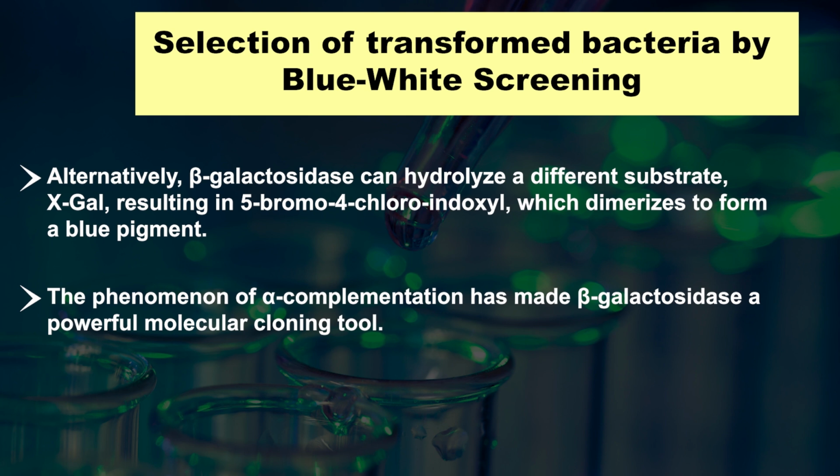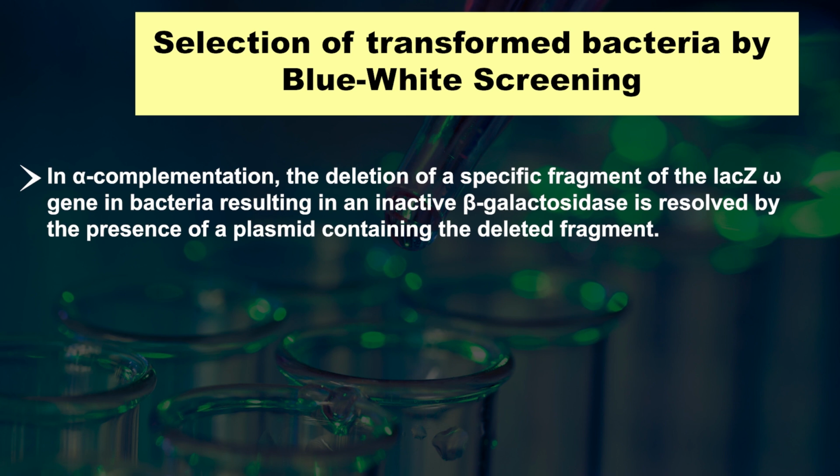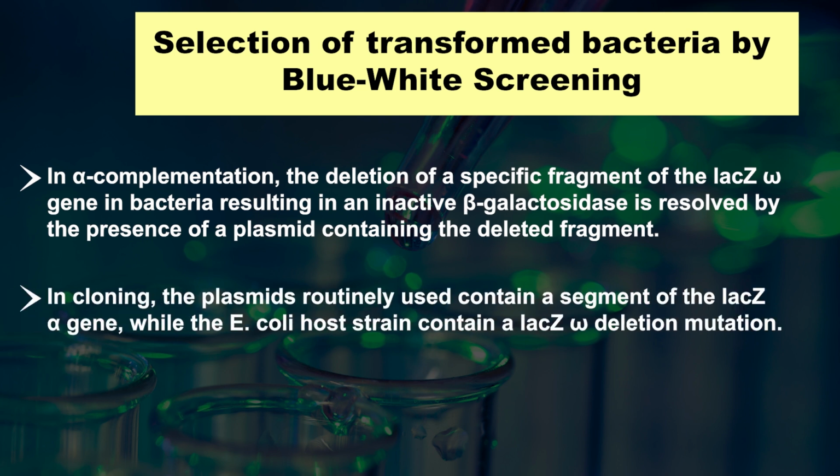The phenomenon of alpha complementation has made beta galactosidase a powerful molecular cloning tool. In alpha complementation, the deletion of a specific fragment of the lacZ omega gene in bacteria, resulting in an inactive beta galactosidase, is resolved by the presence of a plasmid containing the deleted fragment. In cloning, the plasmid routinely used contains a segment of the lacZ alpha gene, while the E. coli host strain contains a lacZ omega deletion mutation.